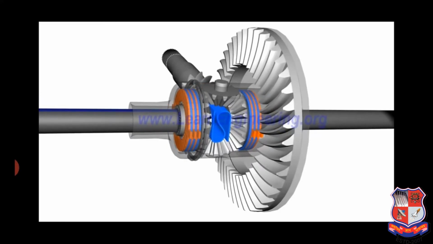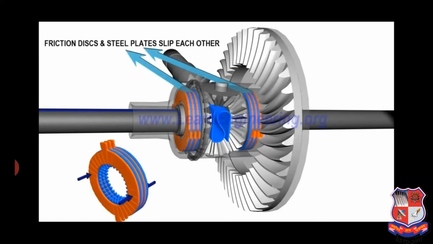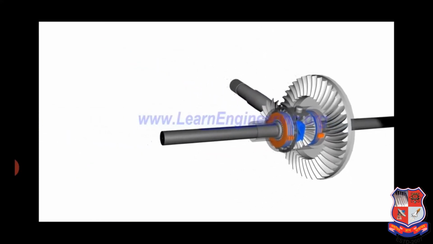However, while taking a turn, the LSD can act like a normal differential. In this case, the thrust force developed due to bevel gear separation action won't be that high. So the plates in the clutch pack will easily overcome frictional resistance and will be able to slip against each other. Thus the right and left wheels can have different speeds, just like an open differential.